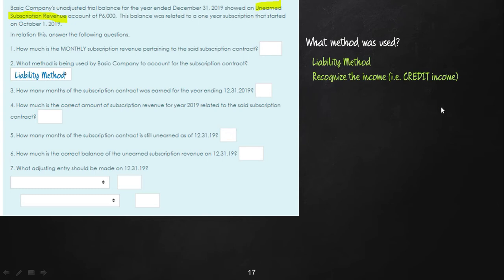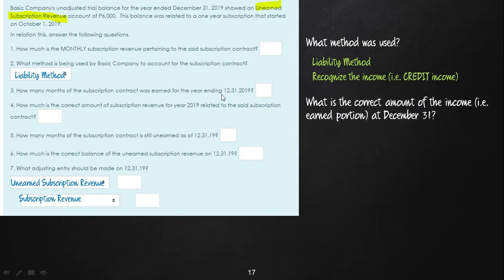So in question number 7, on the adjusting entry, we would already know, no, that our entry would include a credit to the income account. So kay ang iyang liability account unearned subscription revenue man, most likely the income account is subscription revenue. And then of course, kay hibaw naman ta sa credit, so obviously ang debit ana niya is the unearned subscription revenue account. Di pa nato siya pwede mabutang og amounts kay we still need to go through the computation man. Okay, but for now, you would notice sa pag-answer pa lang nato sa first question, nanatay sa what method was used. So nasira na nato si number 2 and partially si number 7.